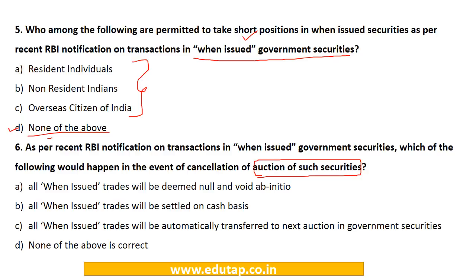So in this particular case, we have seen that when that particular auction is cancelled, then all the when issued trades shall be deemed null and void ab initio. They shall remain cancelled. So here the answer would be option number A.